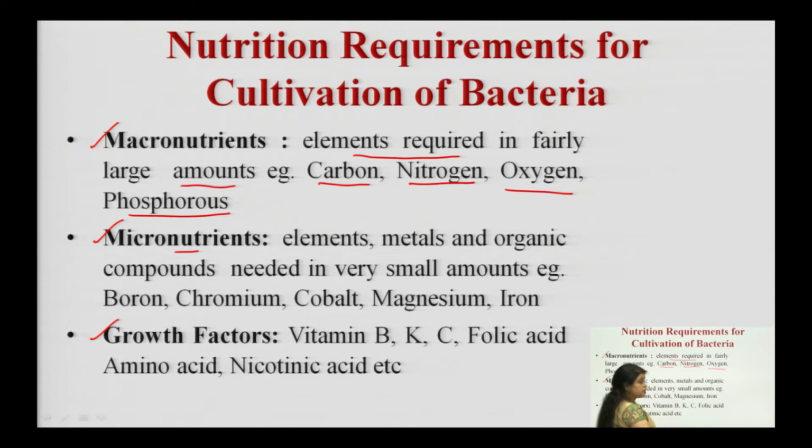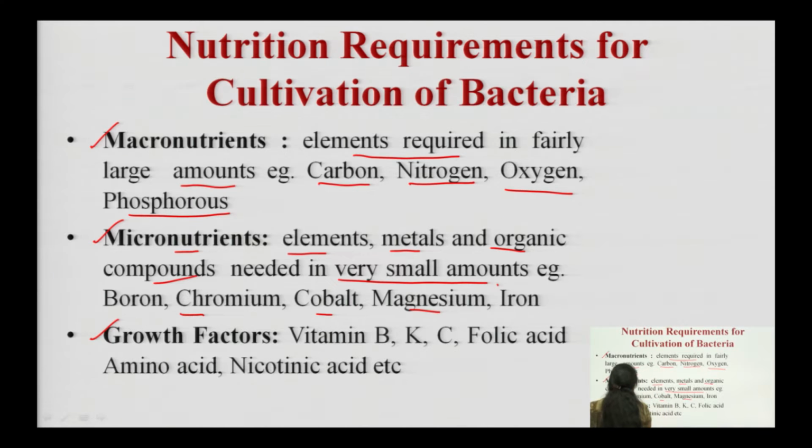Micronutrients are the nutrients which are required, but in very small amounts, like elements, metals and organic compounds. These are needed in very small quantities, like boron, chromium, cobalt and magnesium.